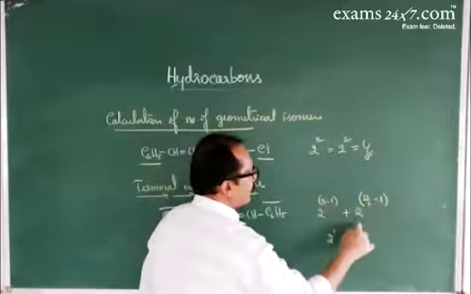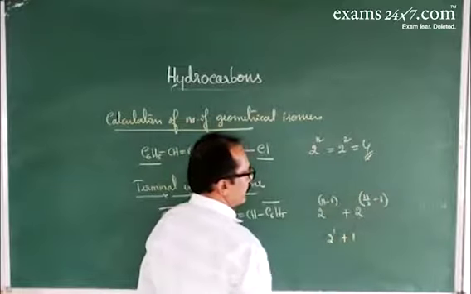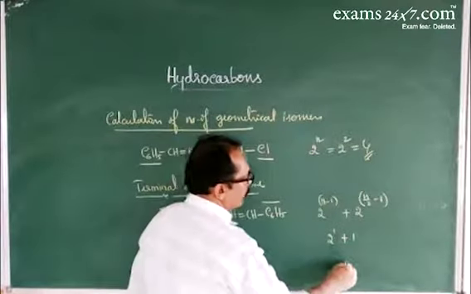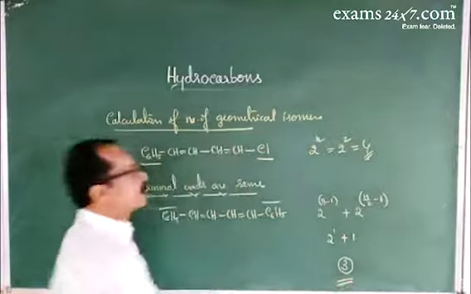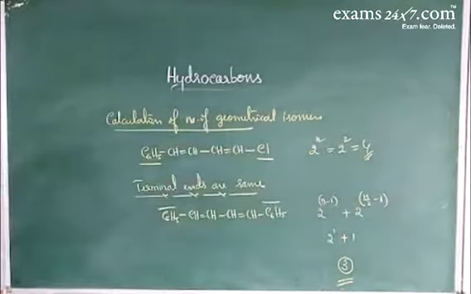1 minus 1 is 0. 2 to the power 0 is 1. So here, the total number of isomers is equal to 3.